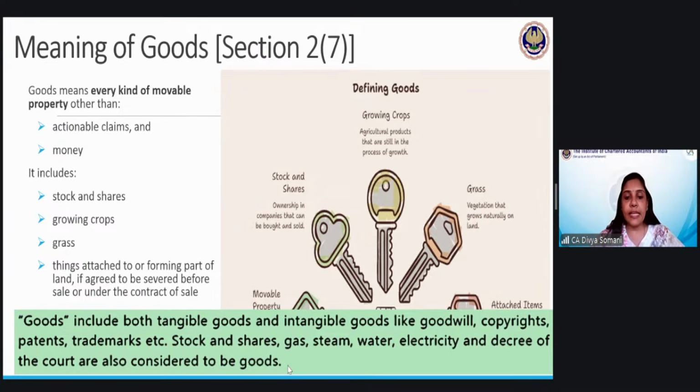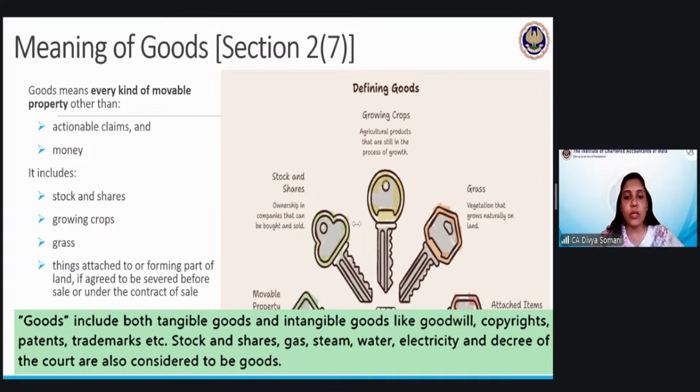Then it is also mentioned that stock and shares, gas, steam, water, electricity, and decree of the court are also considered to be goods. Can anyone tell me how water and electricity are considered goods? Yes, they move, but still, there should not be any confusion, because how can you sell water? Can anyone sell water?